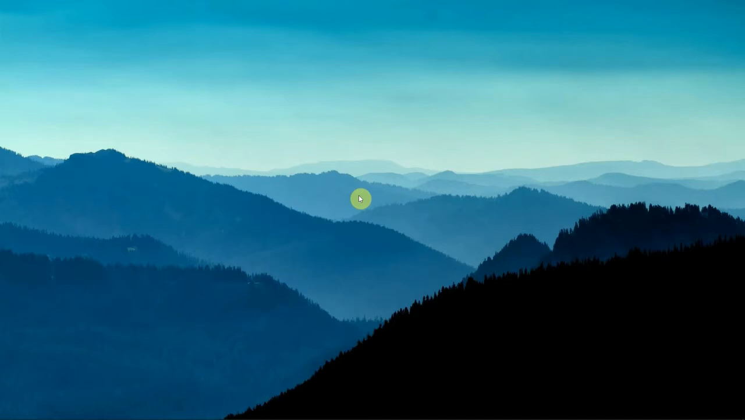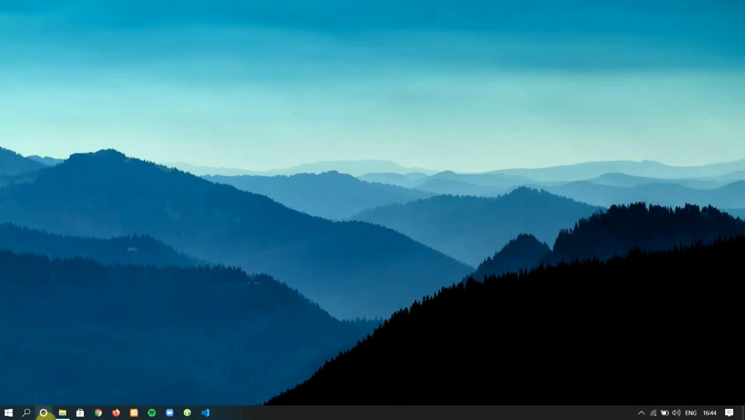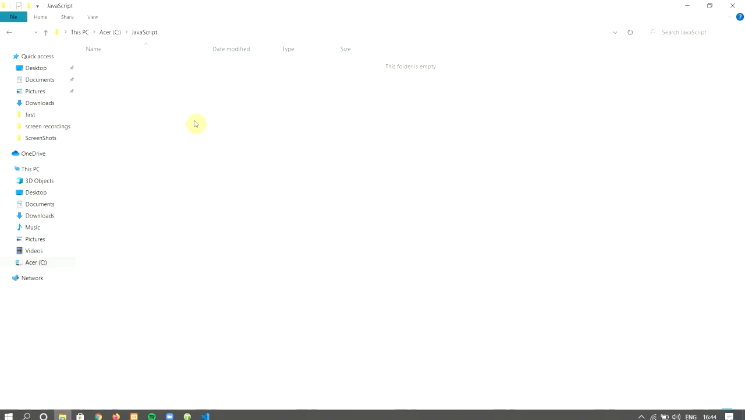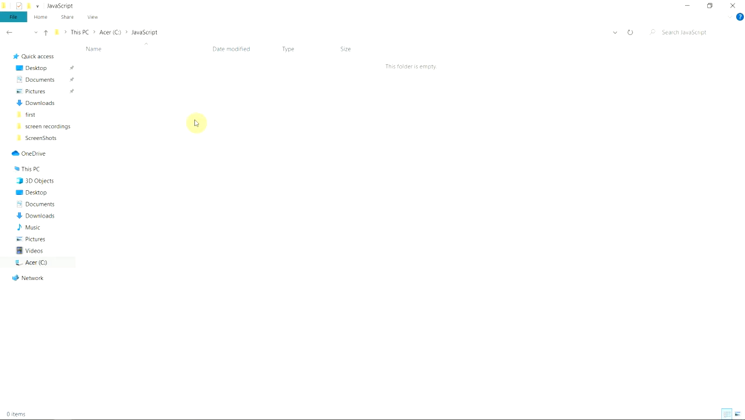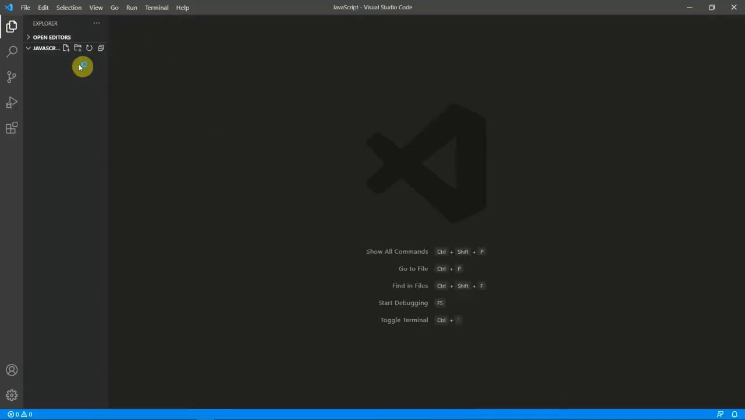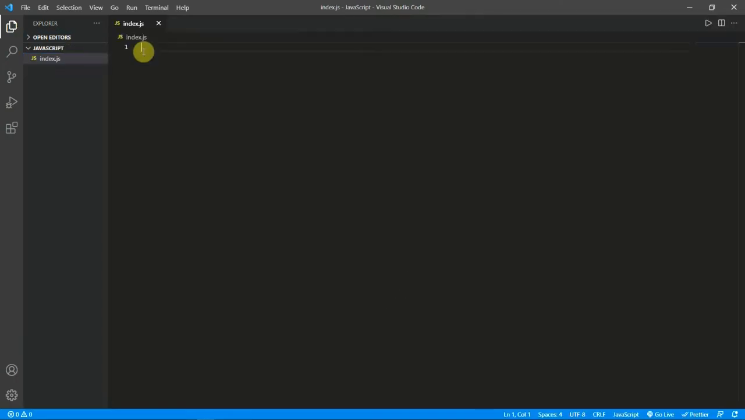So let's not get deeper into all those histories. You will just create a folder and open it with VS Code, and then we will start coding and learning the basic things of JavaScript. Okay, this is my folder JavaScript, and inside this I'm creating a file and I'll just name it index.js. .js is the extension for JavaScript files.